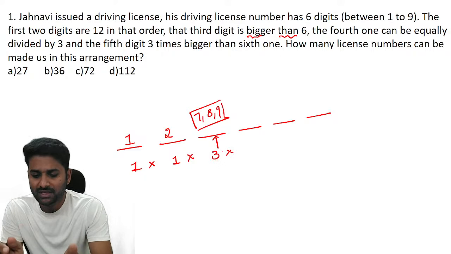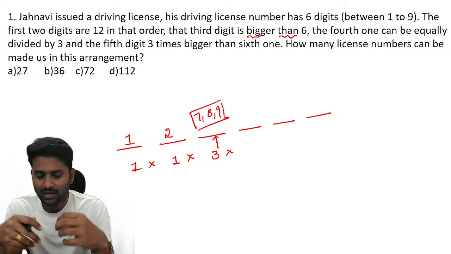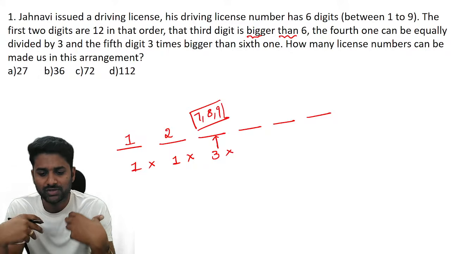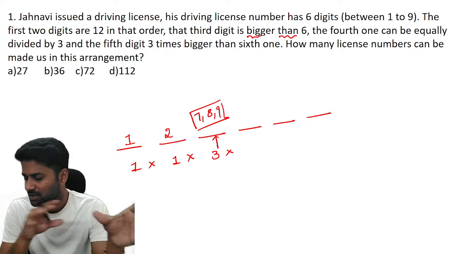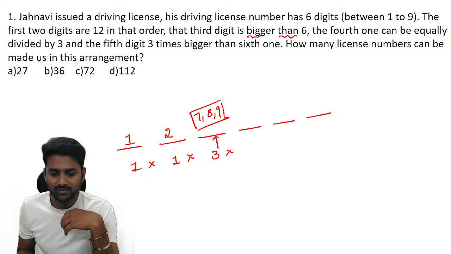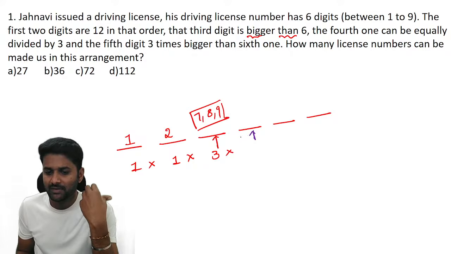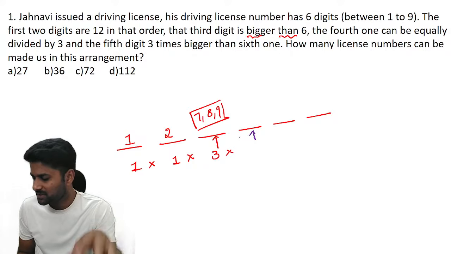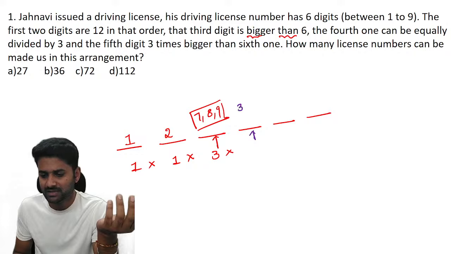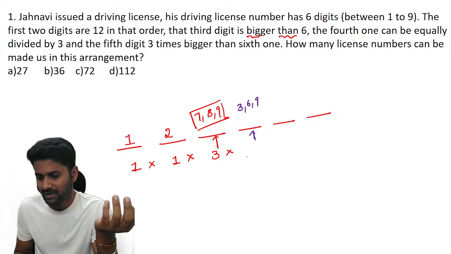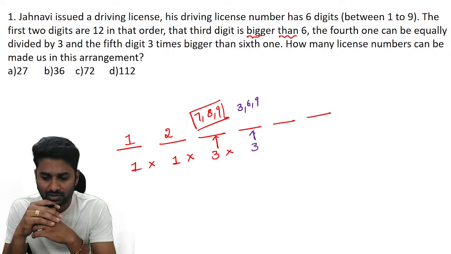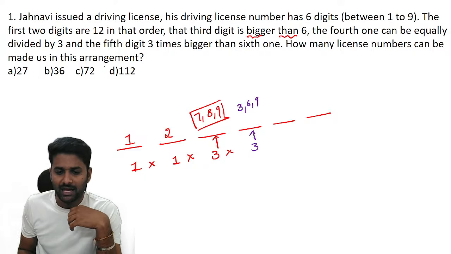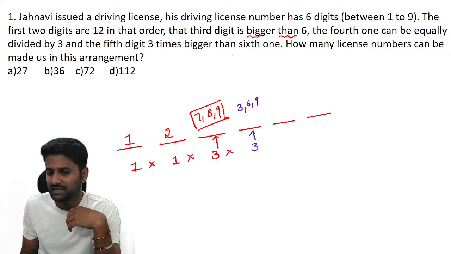That's why here it is only one case, here it is only one case, but out of 3 you can place 1. So if you take the first 3, you can form 3 different numbers like 127, 128, 129. So those are the numbers you can form up to 3 digits. But the question is all about the 4 digits now. Let's move on to the next information. They mentioned that the fourth digit possibility is multiples of 3, meaning the number is divisible by 3. It can be a 3, a 6, or a 9. Again you can place one number out of 3, so you will get 9 different possibilities till the fourth digit.